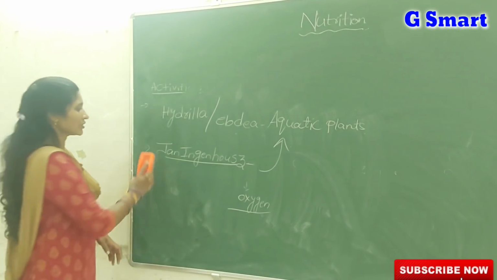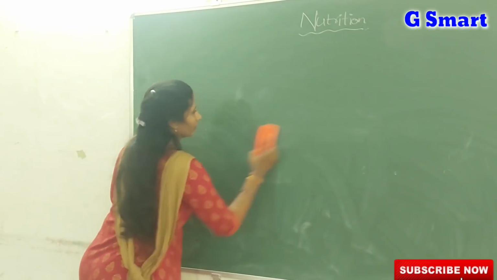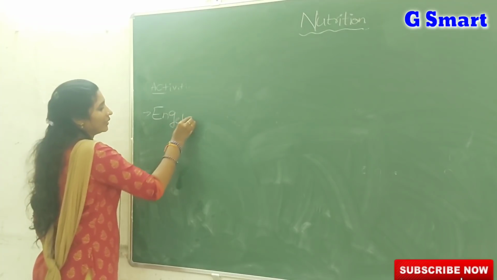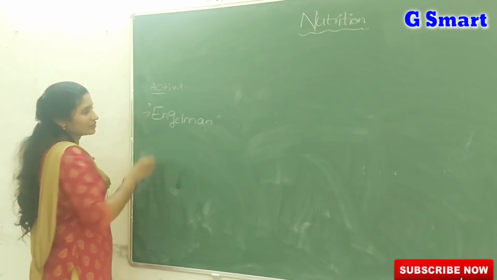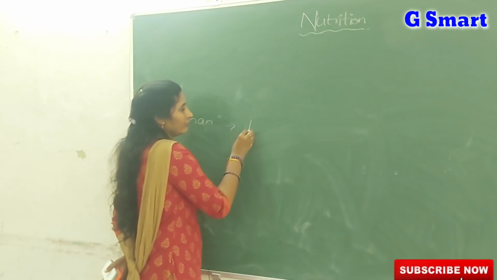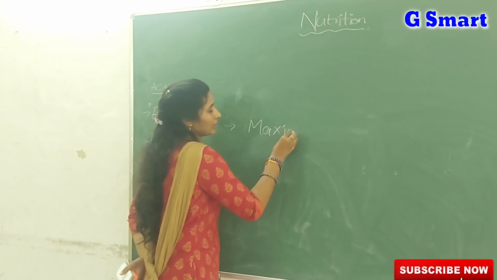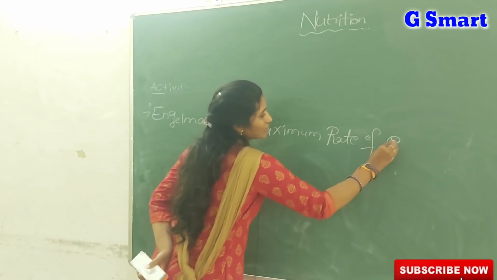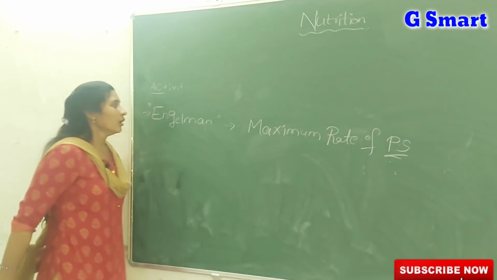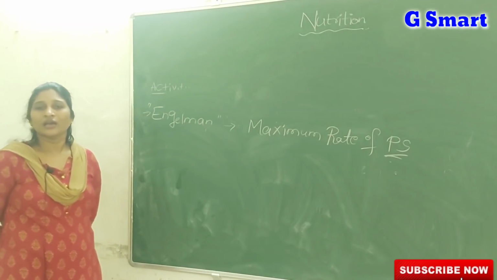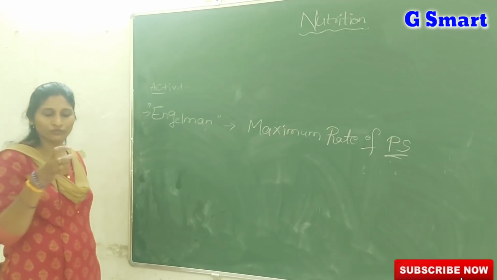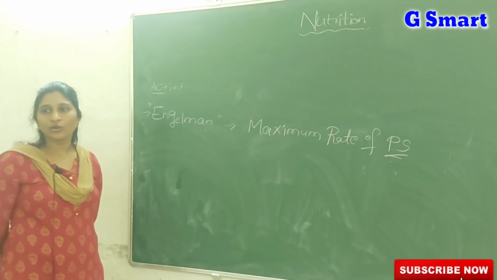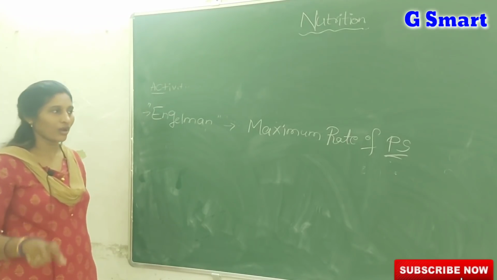And one more scientist, Engelmann, in the early 20th century, noticed the maximum rate of photosynthesis, which is very important. Engelmann exposed a few strands of algae to sunlight split into different colors, VIBGYOR, red, blue, violet, all these colors.